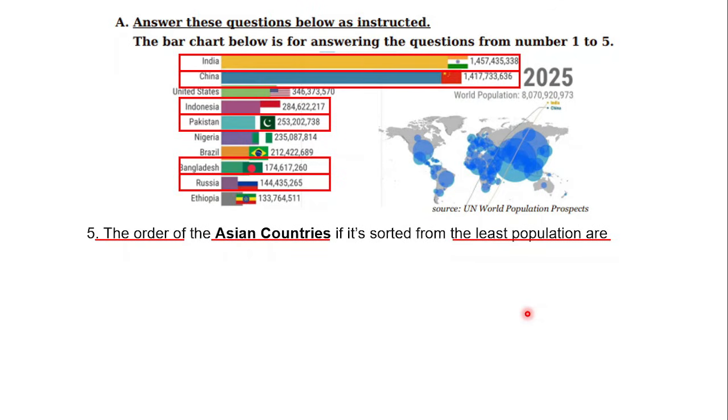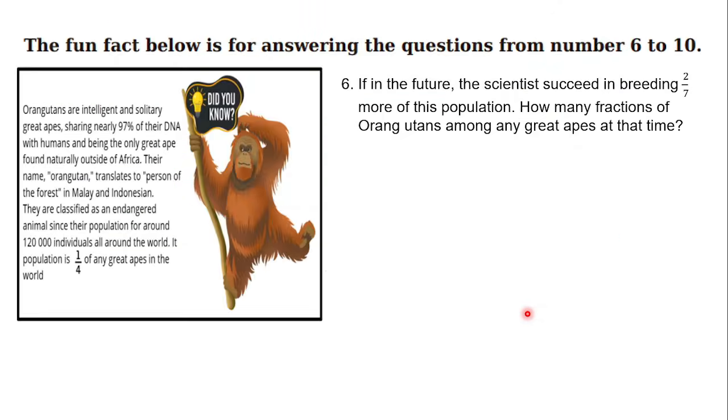Okay, let's go to number 6. For number 6 until 10, there is a fun fact provided here, and it is about the data of orangutans.